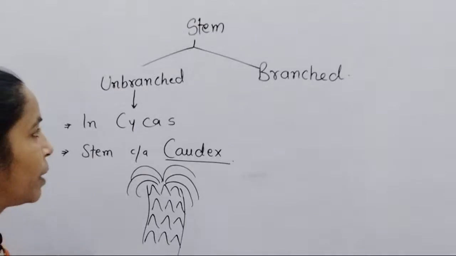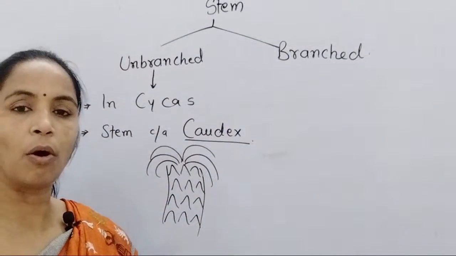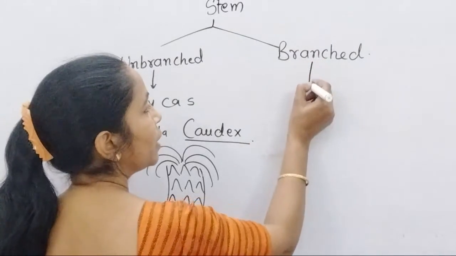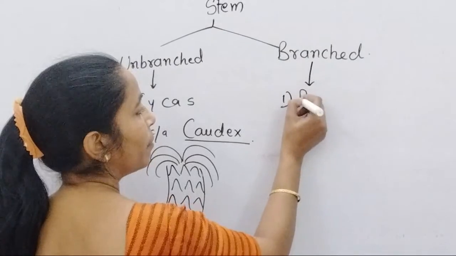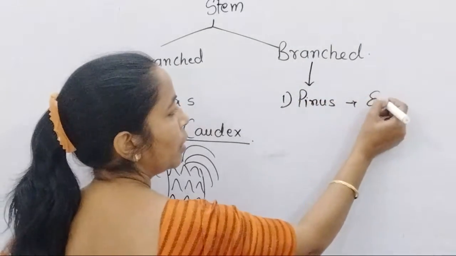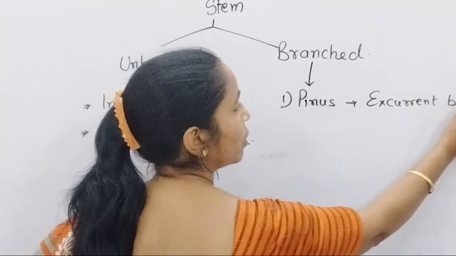Here, remember, in a branched stem the branching is profuse or excurrent. When you study Pinus, the branched stem shows excurrent branching.